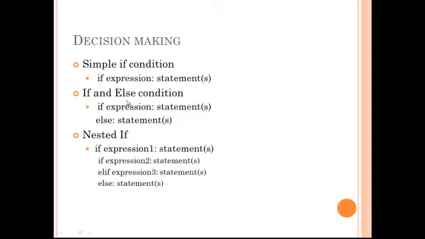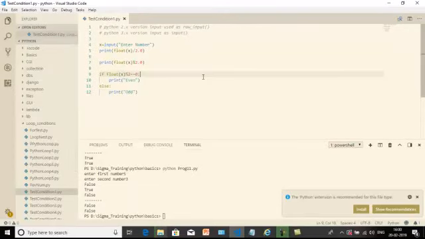In a similar fashion, the if and else condition is used when we write if, the condition followed by its termination, and else. Let us see the implementation of the programs to understand each of them. Now here is the implementation of the condition in our program.